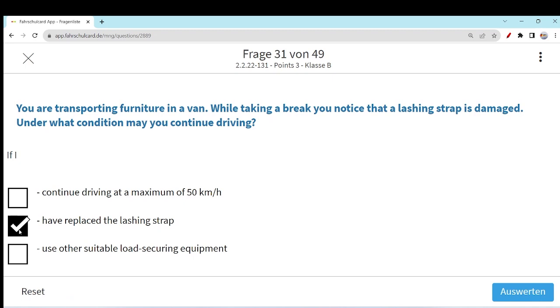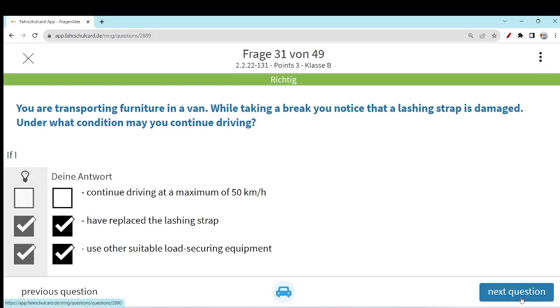If I have replaced the lashing strap, or if I use other suitable load securing equipment. These two answers, I think, are very clear and look correct as well. So these two options are correct in our case.